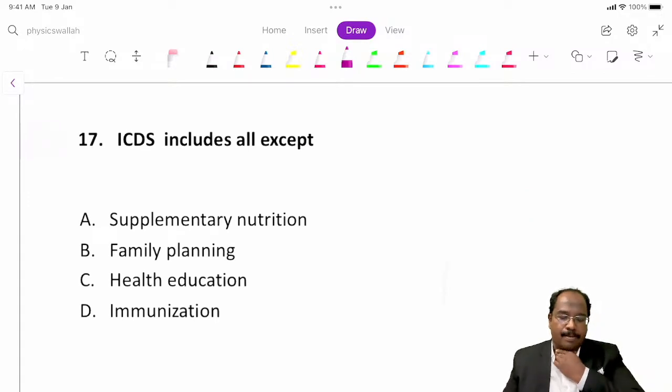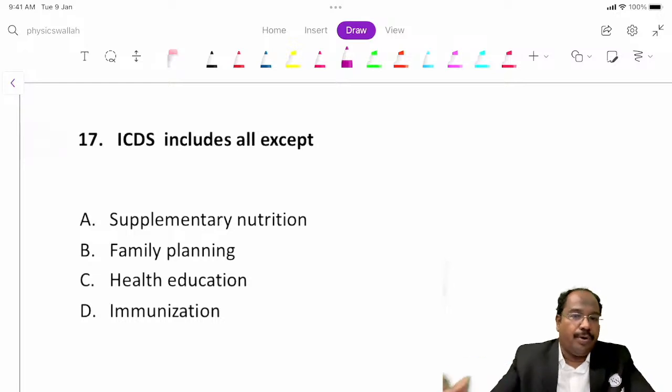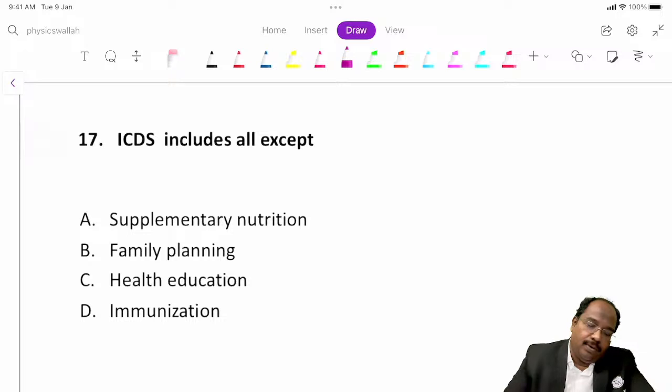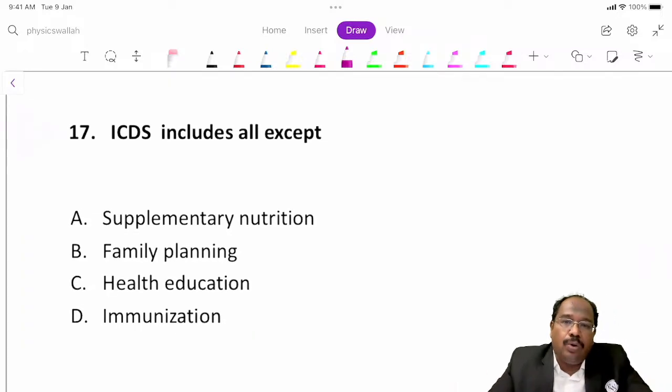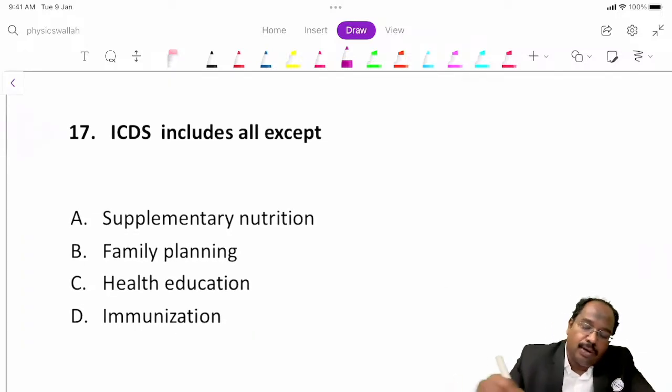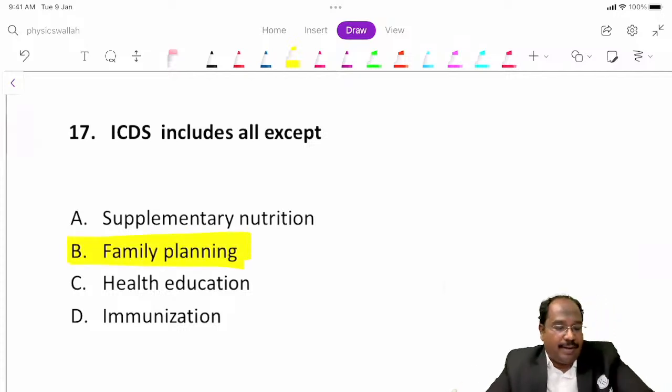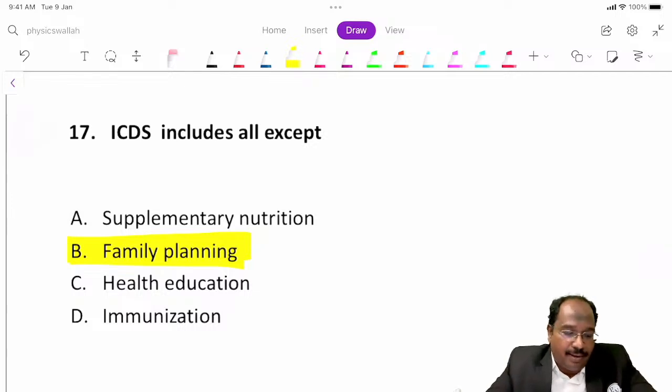Okay. We'll go to this question. Not pneumonia. It's low birth weight or prematurity. Okay, fine. So ICDS include all except... Okay, so all are part of ICDS. Which one is not part of the ICDS? Yes, it is family planning.